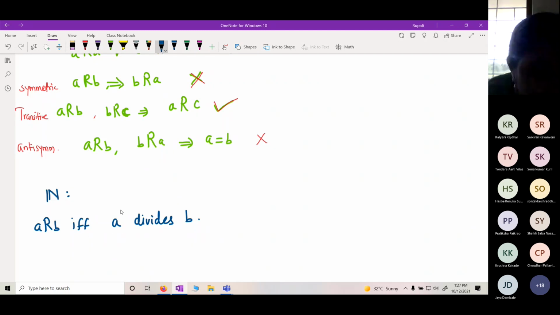So now tell me whether it is reflexive. What is meant by A divides B? B is a multiple of A. That is, there exists a number such that B is a multiple of A.